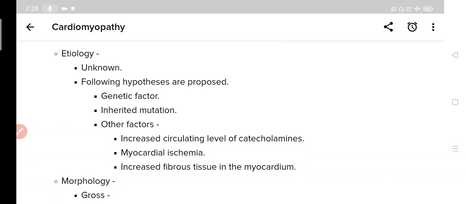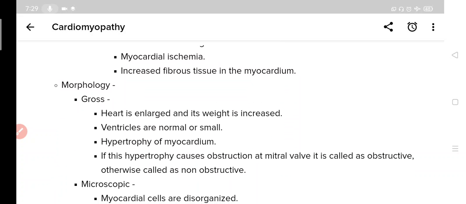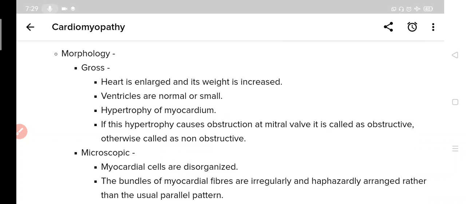Increased circulating level of catecholamines. What are catecholamines? Catecholamines are hormones secreted from the adrenal gland, and they have some effect on the heart. They increase heart rate and increase the force of contraction of the heart, so they affect the heart and may cause heart damage. So they may cause hypertrophic cardiomyopathy.